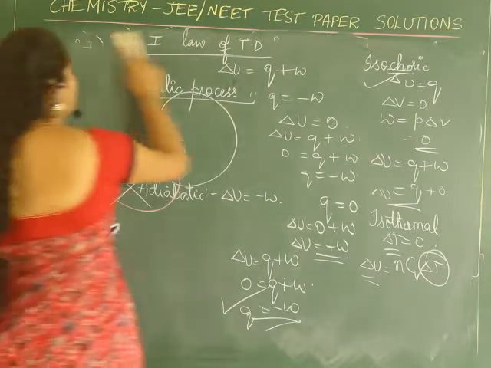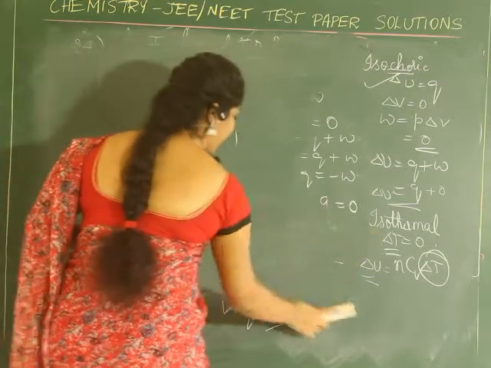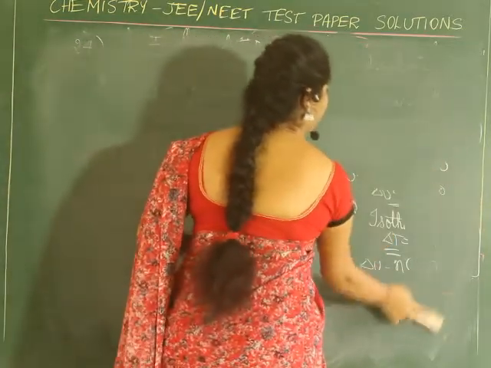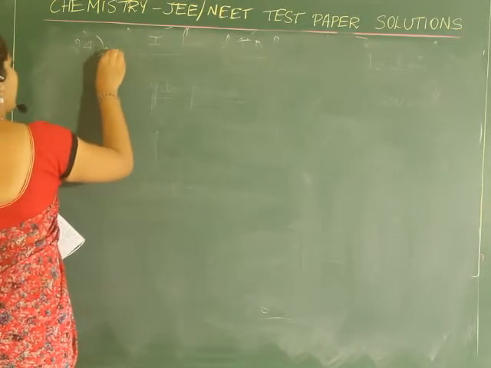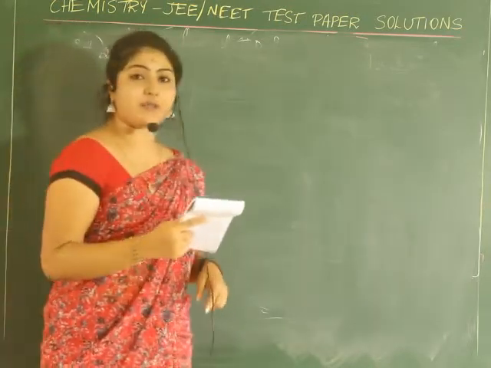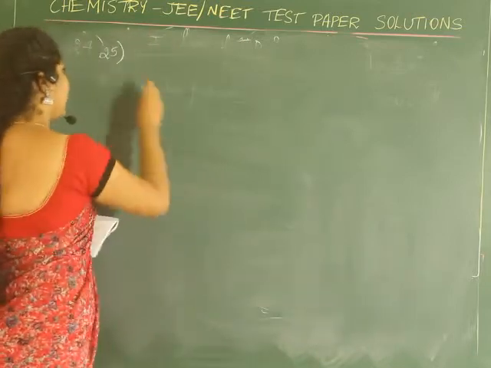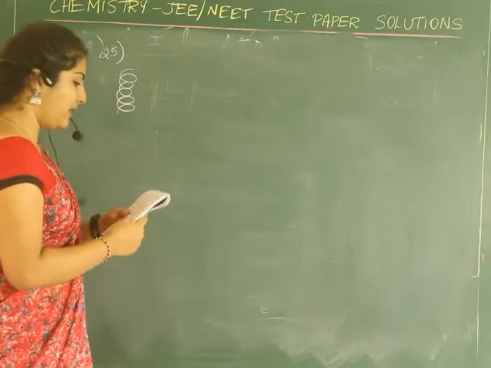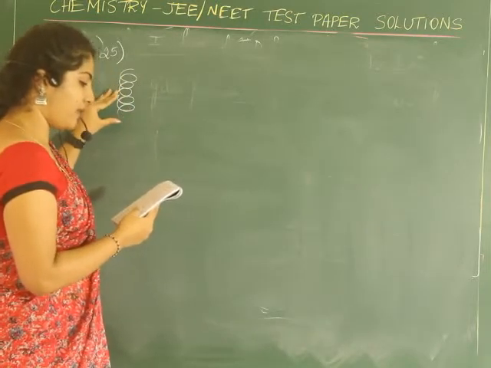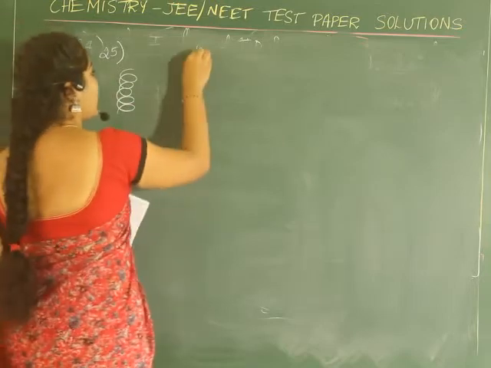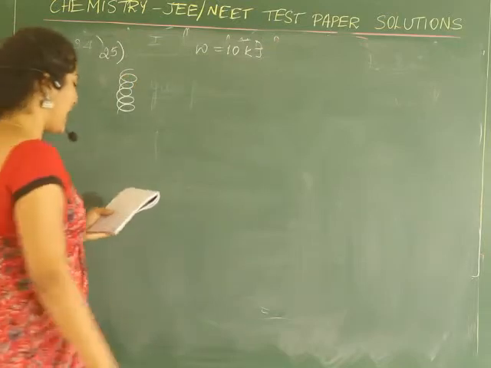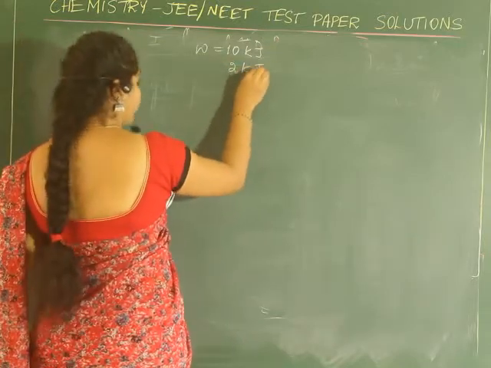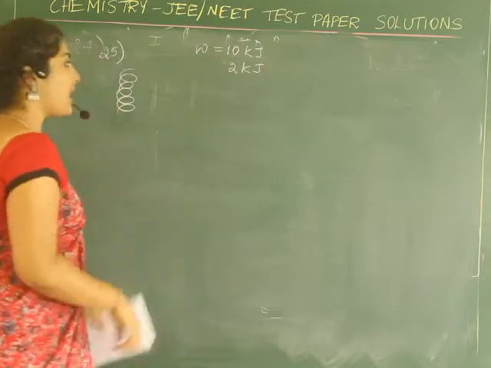Next question, the 25th. In the 25th question, as you can see, during compression of a spring, the work done is 10 kilojoule, and 2 kilojoule escaped to the surrounding as heat.